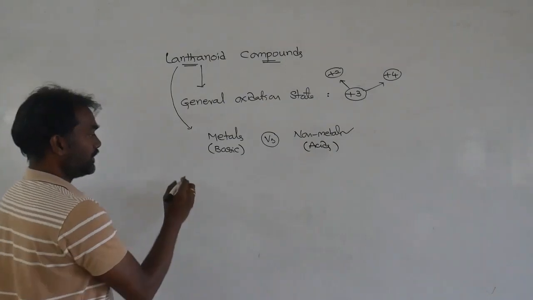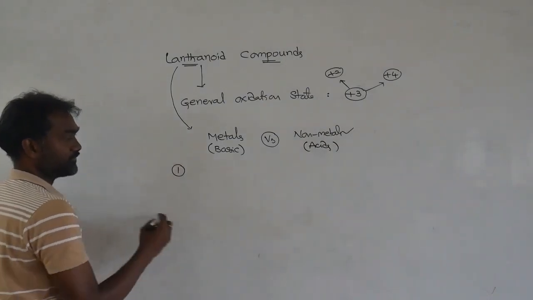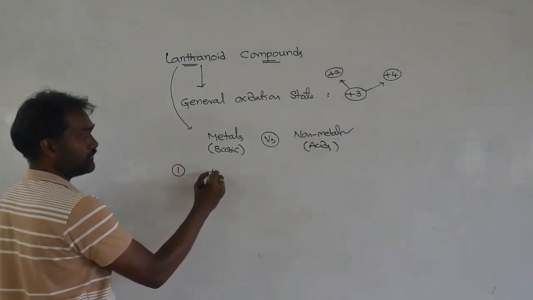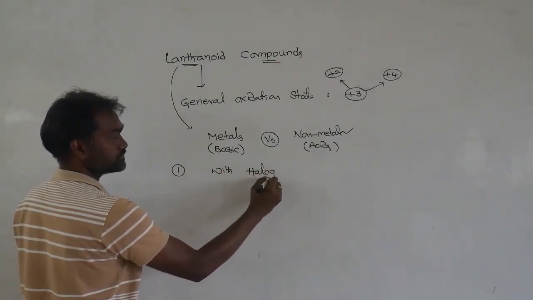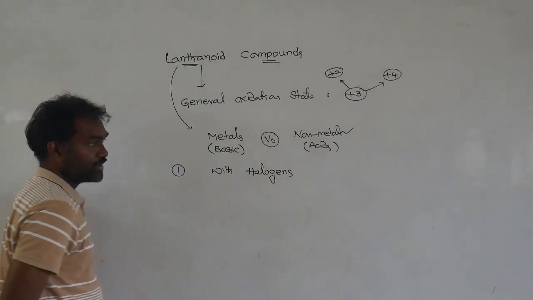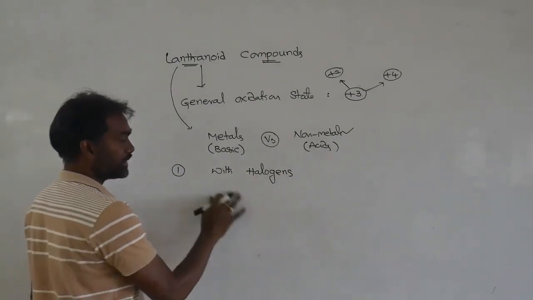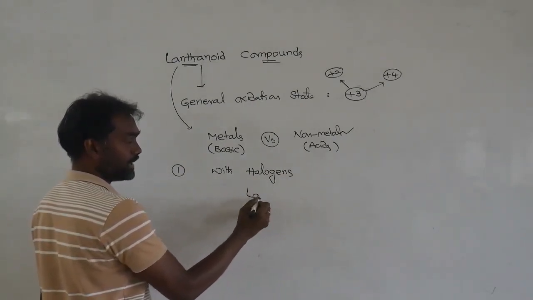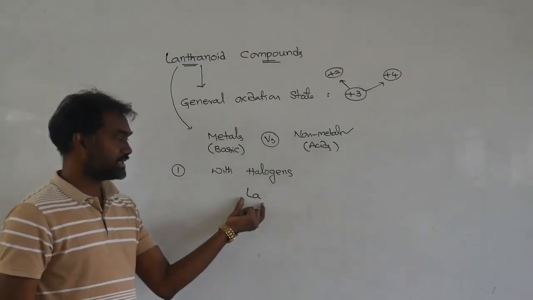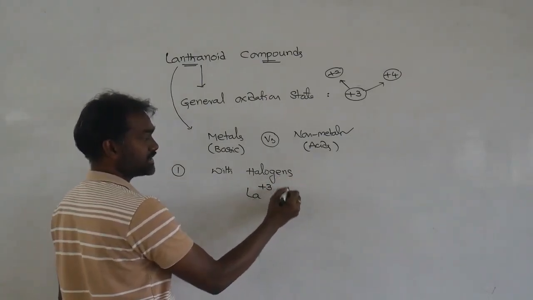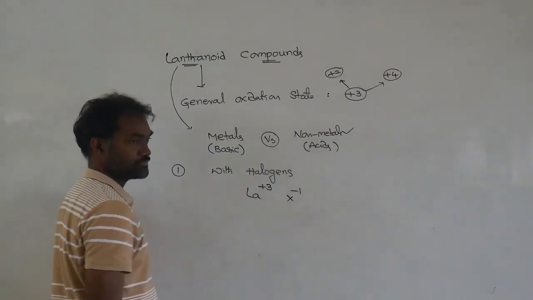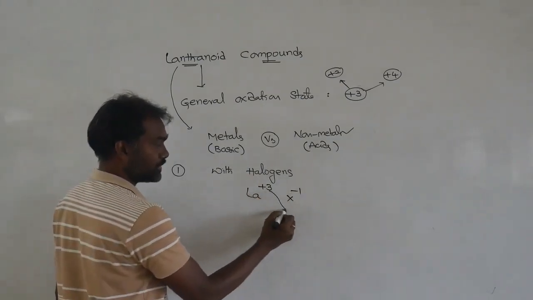First, with halogens. Taking all lanthanoids with the symbol La, the lanthanoid has a +3 oxidation state and the halogen is -1. So what will be the formula?